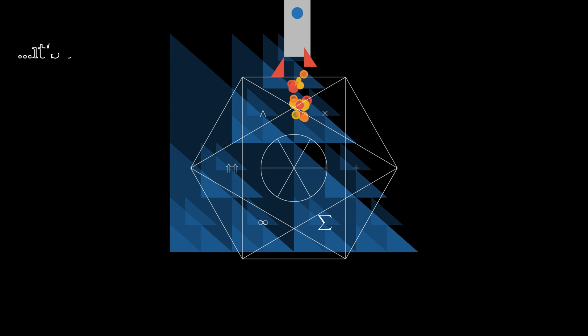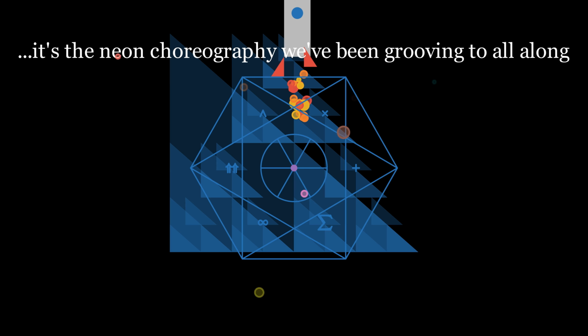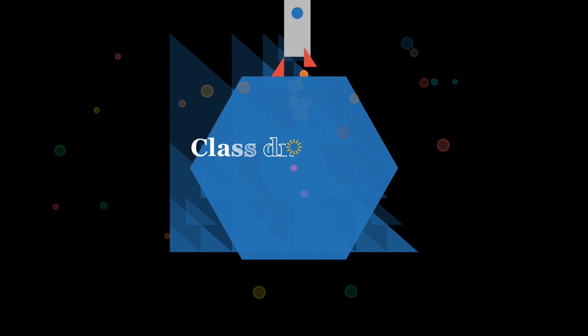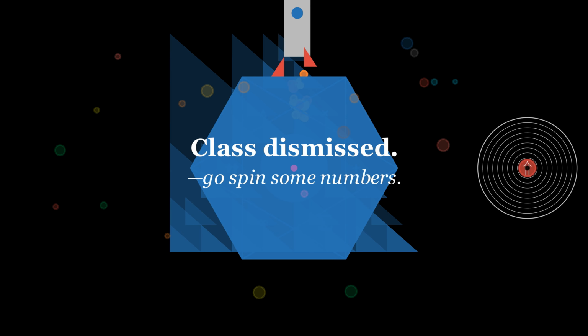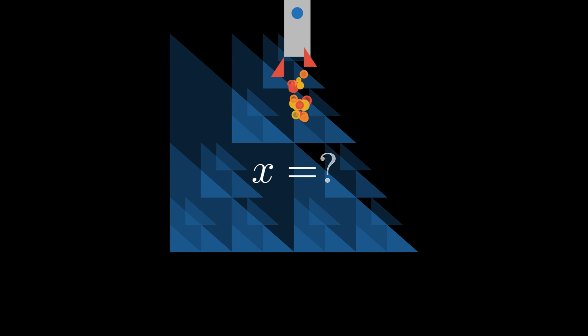You see, mathematics isn't the backstage skeleton of music. It's the neon choreography we've been grooving to all along. Class dismissed. Go spin some numbers. So, what is X? It's tetration plus extra reverb, and that's the end of our journey for now.